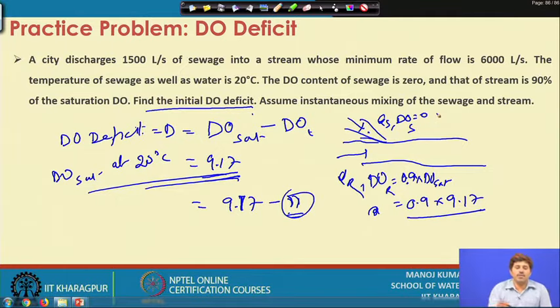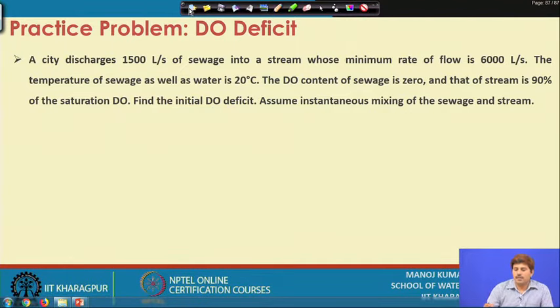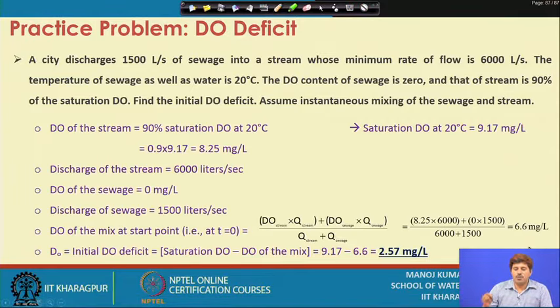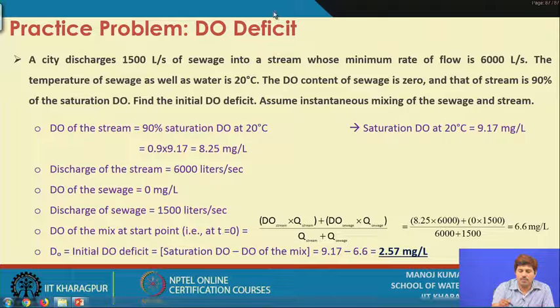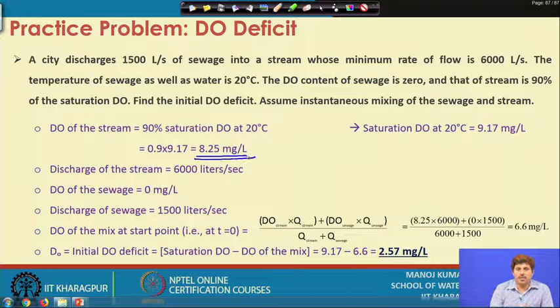So, we have all these values, and similar to the earlier problem, we can first do a mass balance and determine the DO of the stream, which becomes 8.25 milligram per liter.